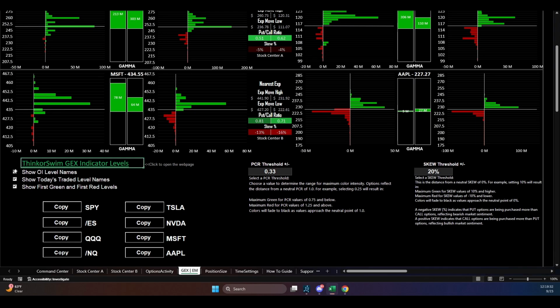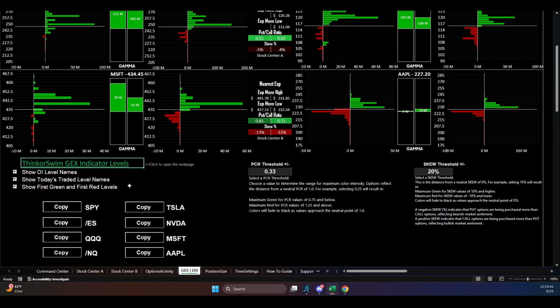These are the settings for the ThinkorSwim indicator. So if you want to see the open interest level names, or the today's traded level names, or the first green, first red, or not, you can check that on and off, and that will be automatic, so you don't have to go into the settings and change it. Okay. You can also copy the levels to ThinkorSwim from right here as well.